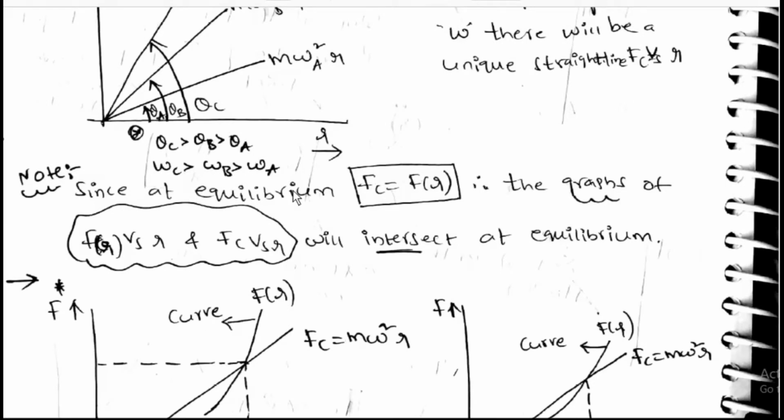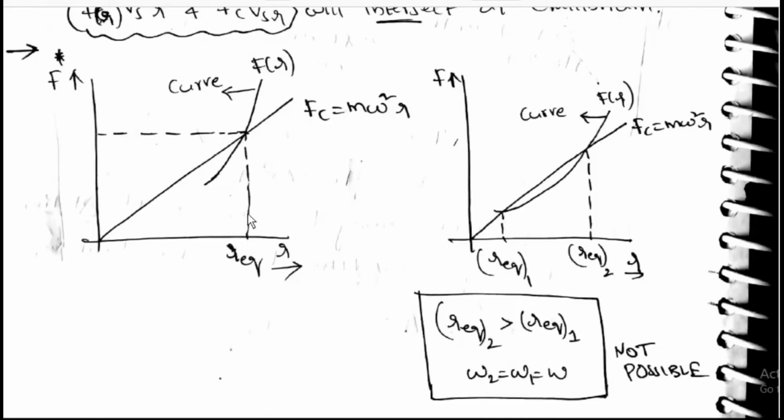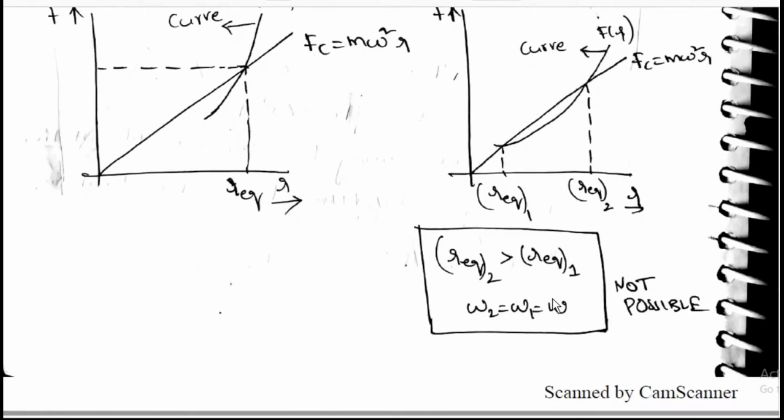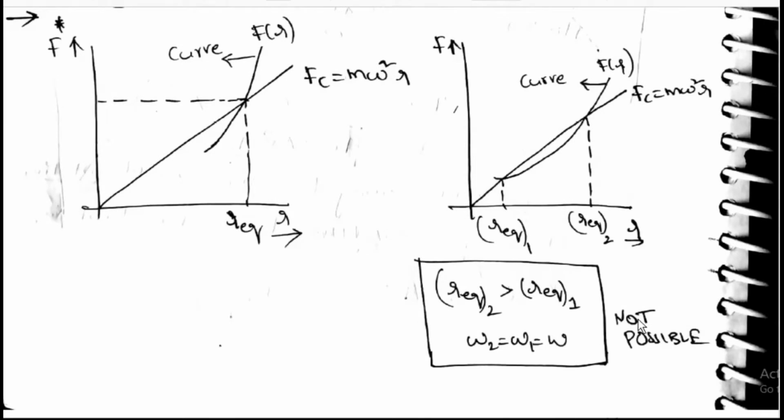Since at equilibrium Fc is equal to F of R, the graphs of F of R and Fc versus r will intersect at equilibrium. If there are two equilibrium points, r equilibrium 2 greater than r equilibrium 1, then omega 2 is equal to omega 1 is equal to omega, which is not possible.